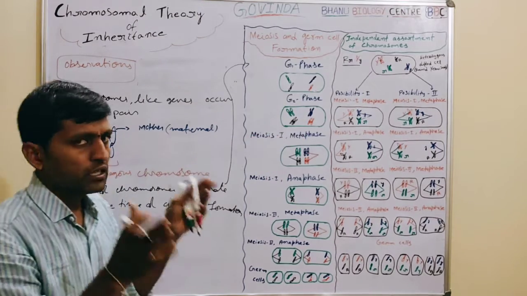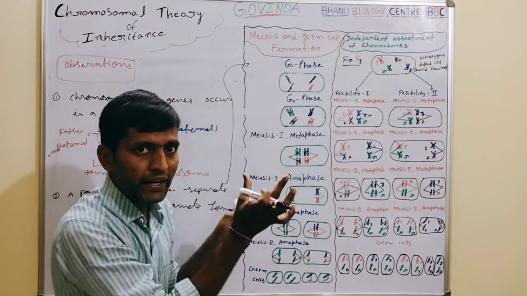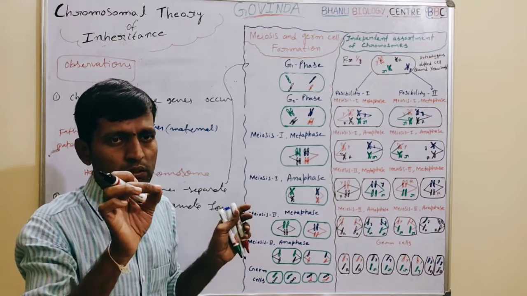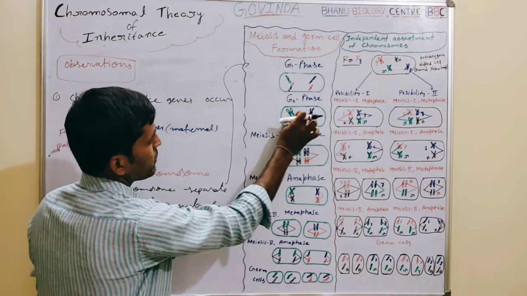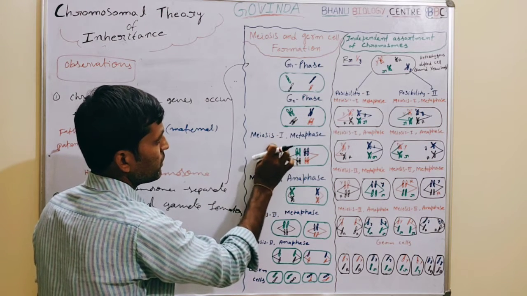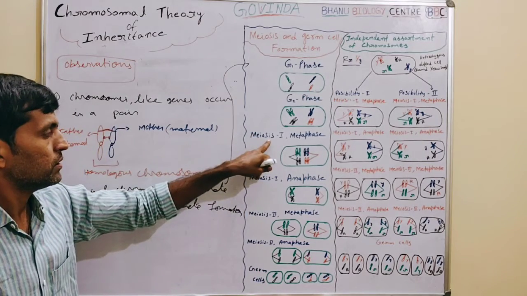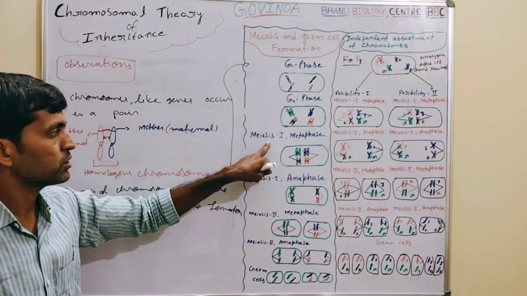So let us see how these chromosomes separate and enter into the different gametes. That is the important observation we are going to make now. The cell which is in the G2 phase of course enters the meiosis 1 metaphase. Actually, meiosis also takes place in two ways, meiosis 1 and meiosis 2.